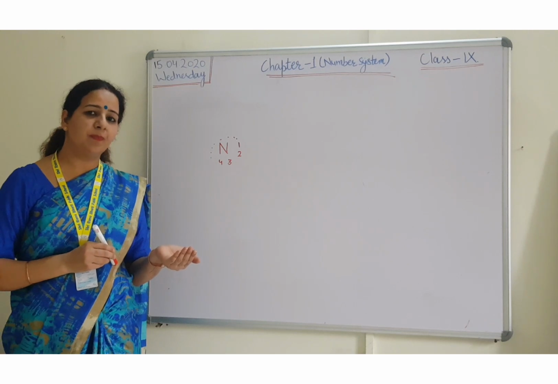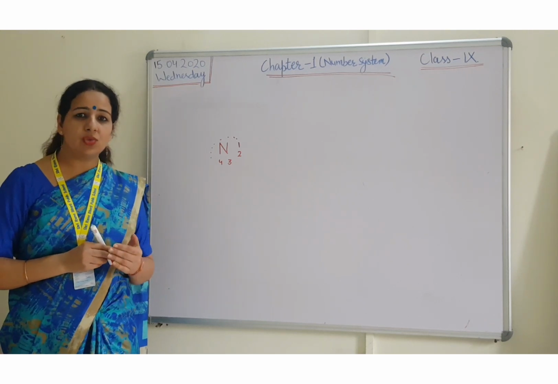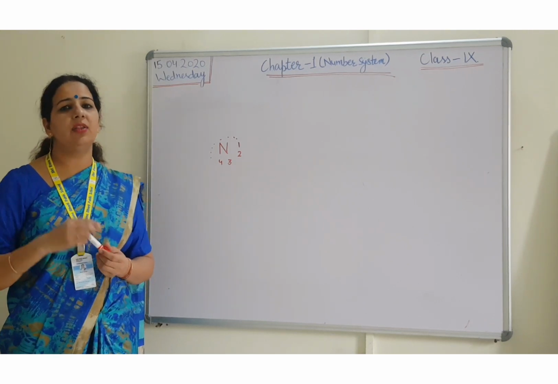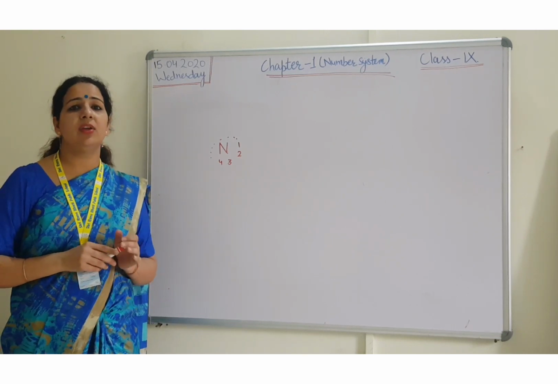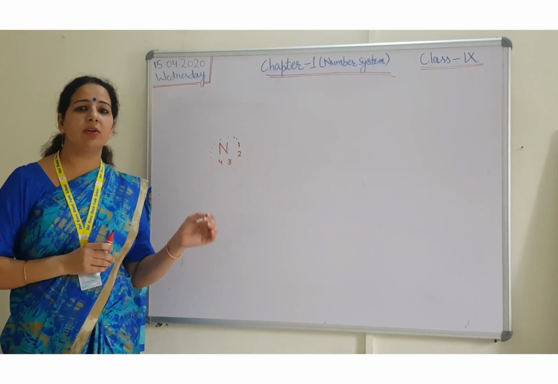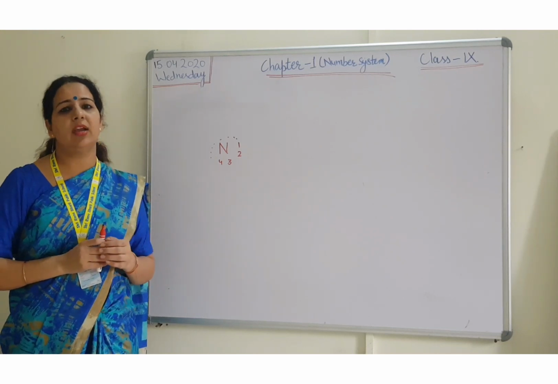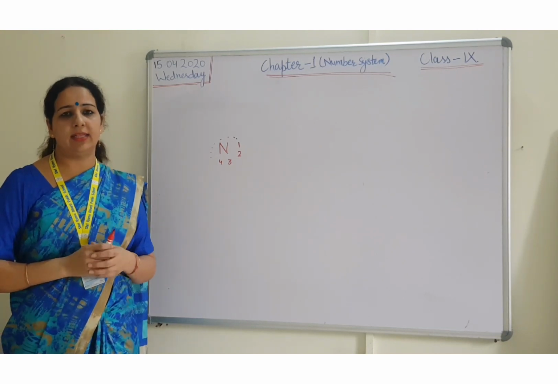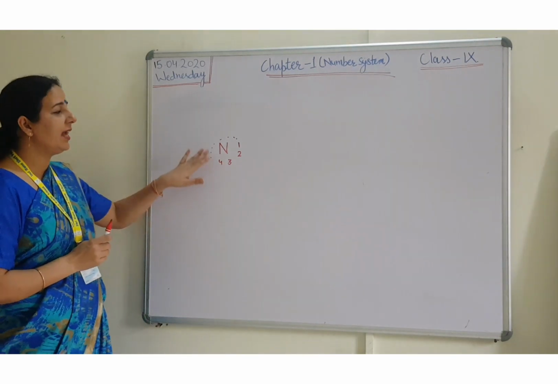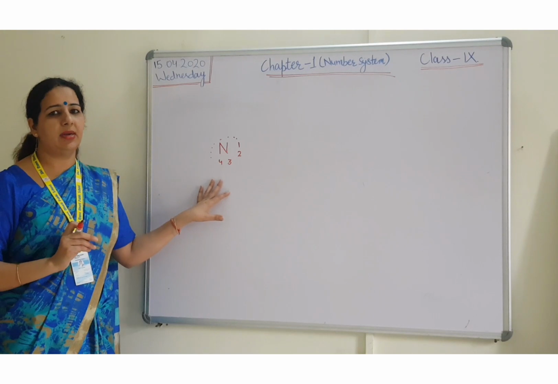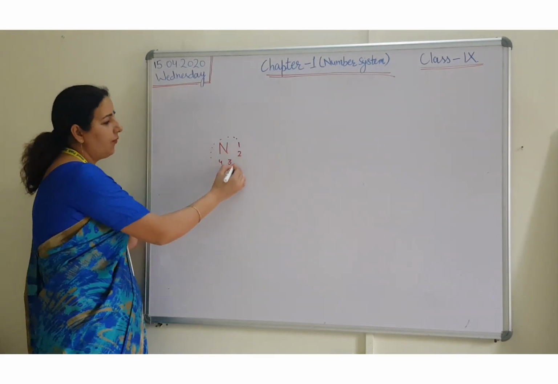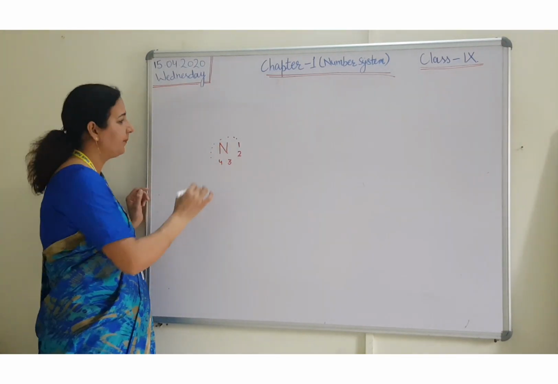like roll number of the students, then we always start with 1, 2, 3, 4 and so on. We never start with roll number 0, roll number 2, roll number 3. No, we don't start like this. So the counting that starts naturally is known as natural numbers. And they start from 1, 2, 3, 4 and so on.